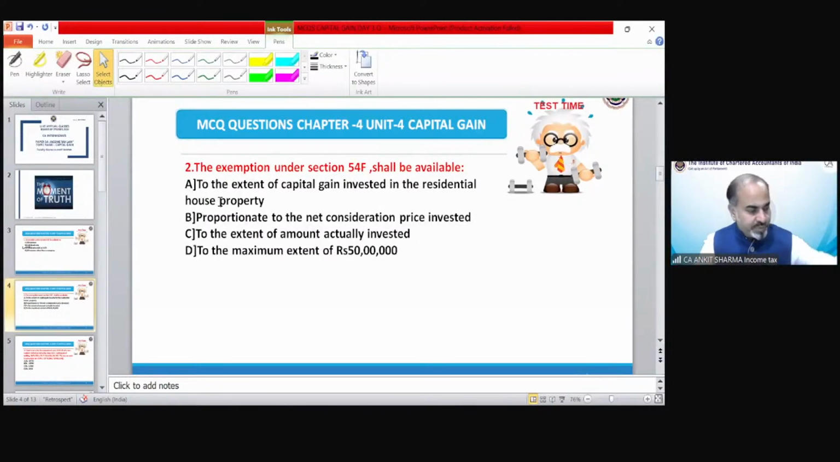Next, the exemption under section 54F shall be available, point number 2. What should be the correct answer? Proportionate to the net sale consideration. That is, the original capital gain upon net sale consideration. So that is proportionate to the net consideration price of investment.